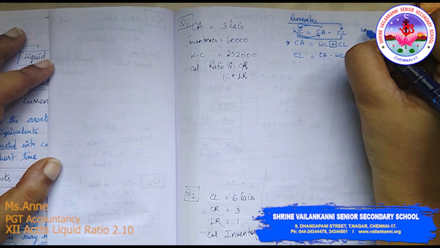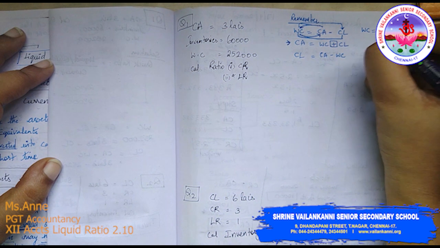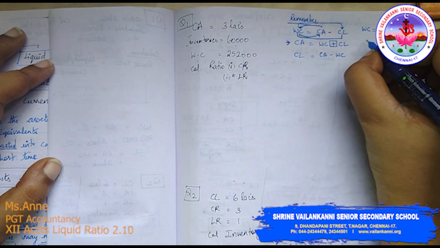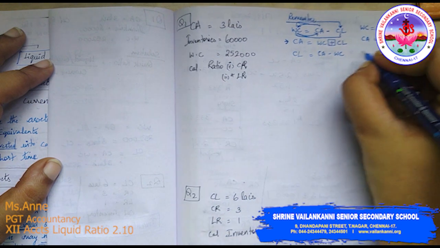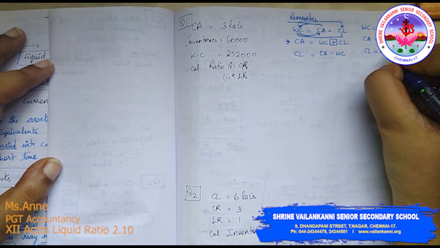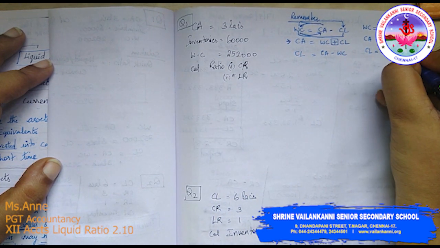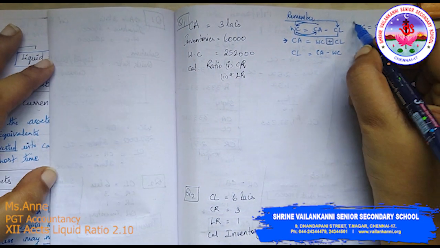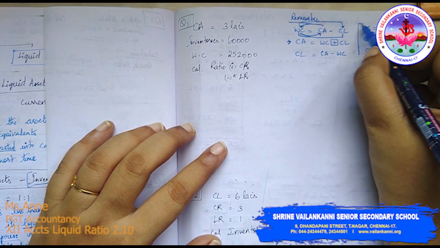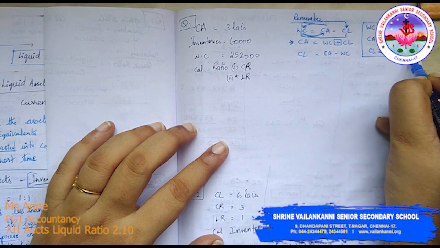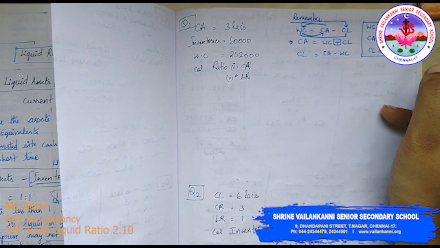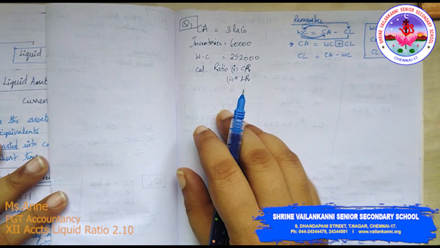I'm writing it one more time. Working capital is equal to current asset minus current liability. Current asset is equal to working capital plus current liability. Current liability is equal to current asset minus working capital. So this formula is key to solving any problem in ratio analysis, especially liquidity ratio. Okay, moving to the problem now.